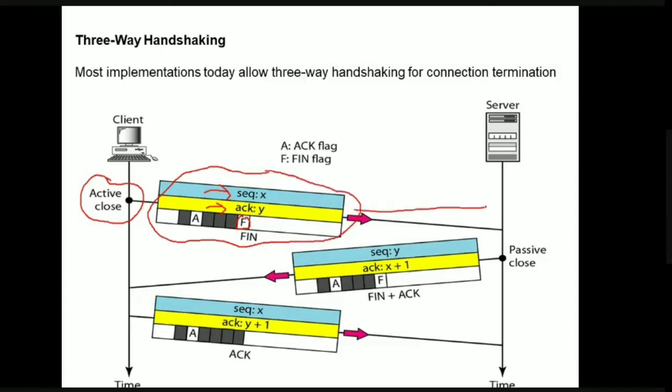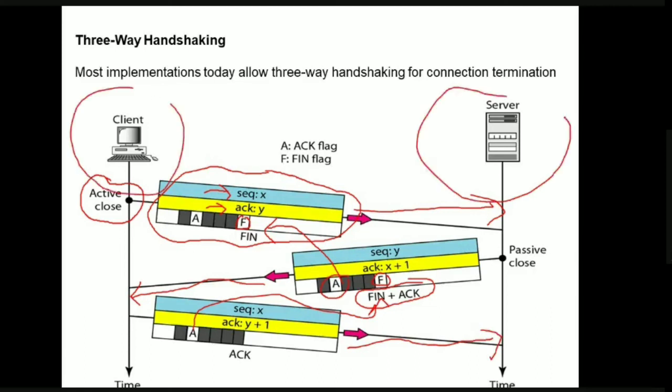When this information is received by the server, it also sets the FIN bit of its own segment, and it acknowledges the FIN bit of the client. For this reason, we have both FIN plus acknowledgement. When this reaches the client, the client acknowledges this FIN bit. Now this information reaches the server, and both client and server terminate their connection. So this is three-way handshaking.